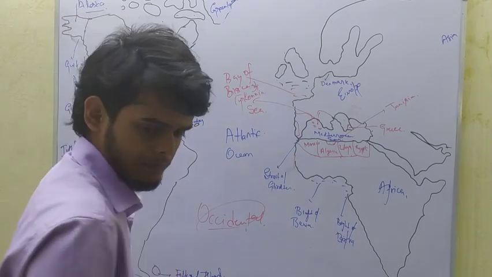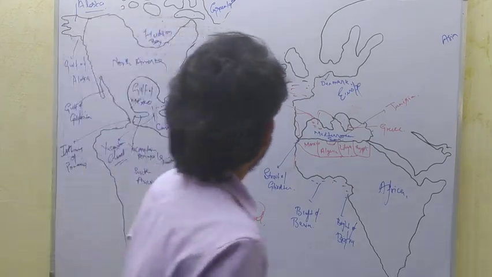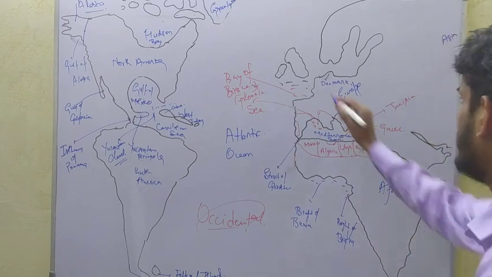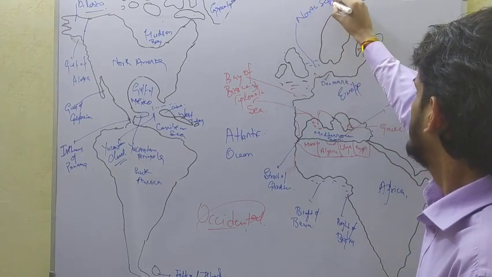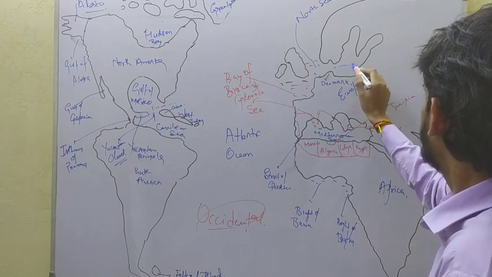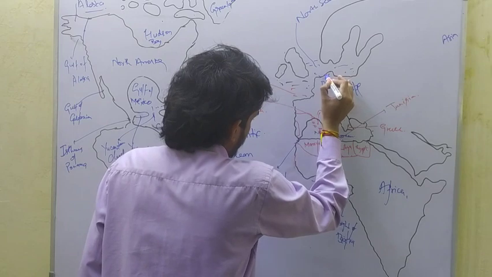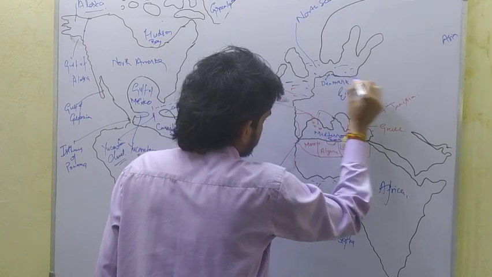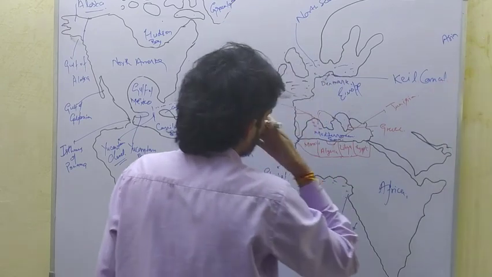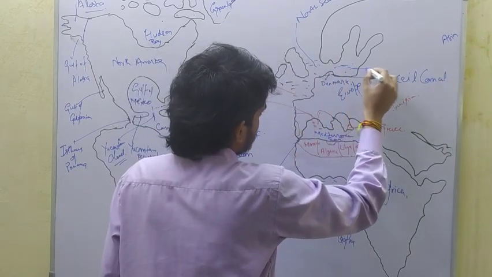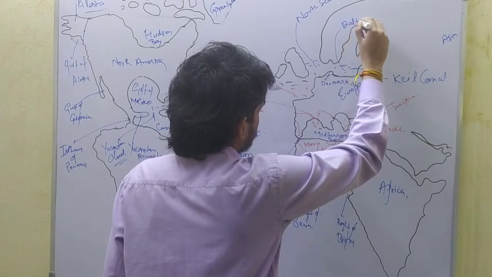This is the North Sea. Here, through the boundaries of Denmark, the Kiel Canal moves. Here the Baltic Sea is located.